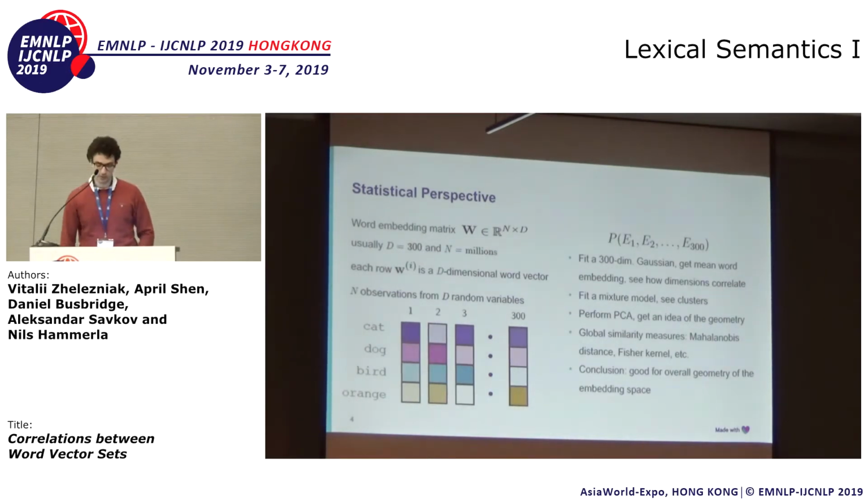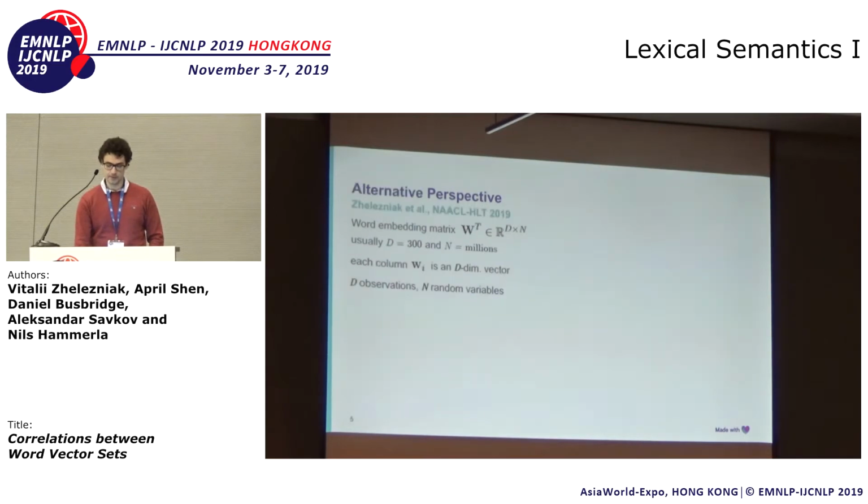There's a lot of things you can do with this. So we can fit a Gaussian, see how embeddings correlate, for example, or we can fit a mixture model, find clusters, or we can do PCA and just get the overall feel of geometry of the embedding space. And there is also sort of like a global similarity structure given by Mahalanobis distance or Fisher kernel, etc. So this view is very useful for overall geometry of the space. But there is a different way.